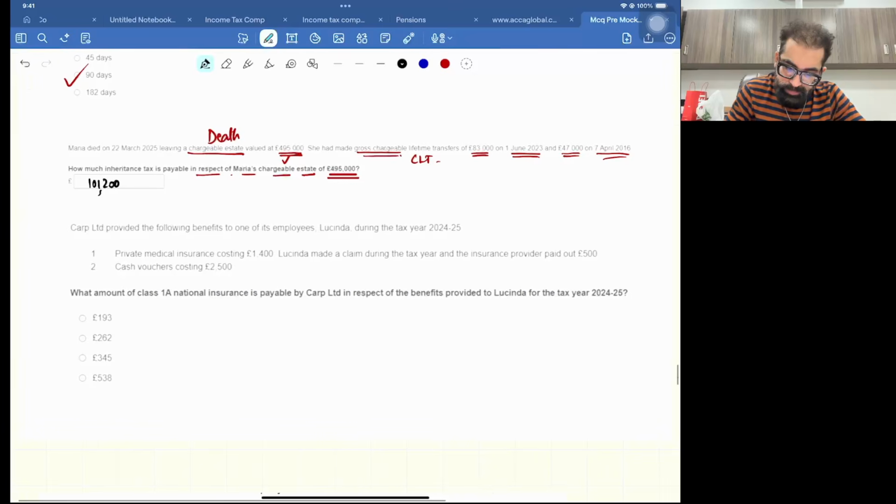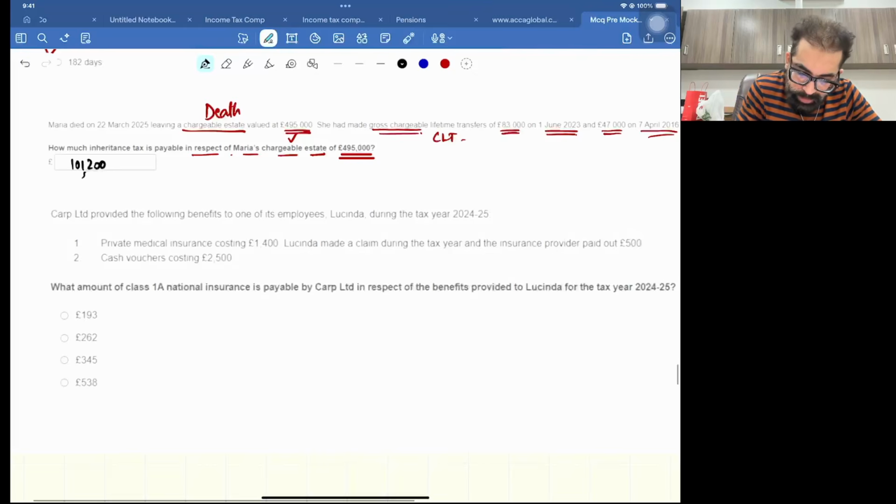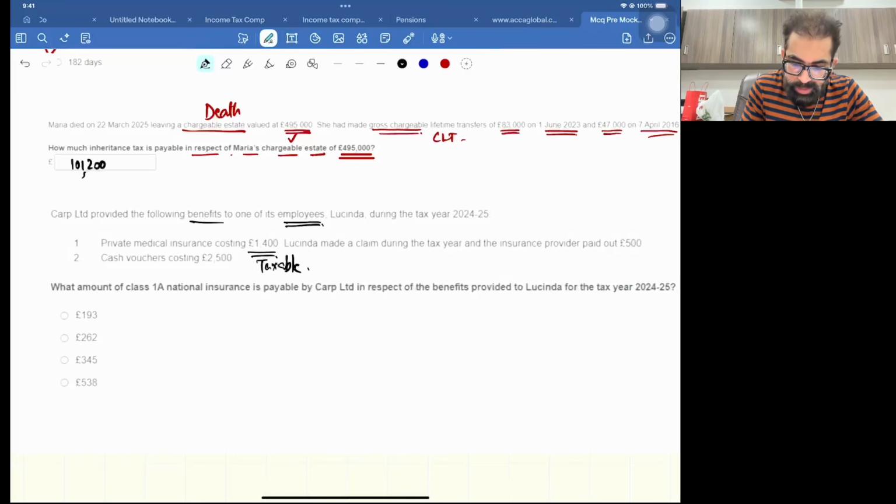Next we have CARP Limited provided the following benefits to one of its employees. So it's related to employment income. Okay, private medical insurance, yes, it's taxable. Private medical insurance is a taxable benefit and it's a non-cash benefit, remember. But Lucida made a claim during the tax year, and the insurance, it's no problem.